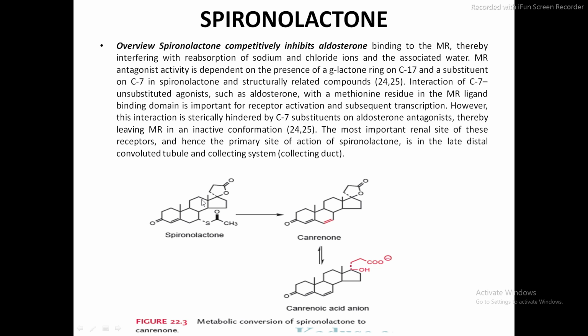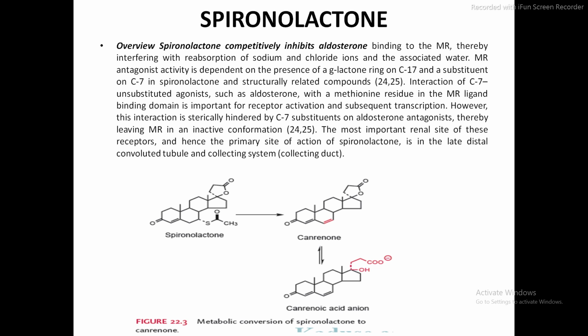But if there is a presence of these substituents on carbon number 7, then it cannot properly fit to the mineralocorticoid receptor, and thereby it leaves the mineralocorticoid receptor in an inactive conformation.